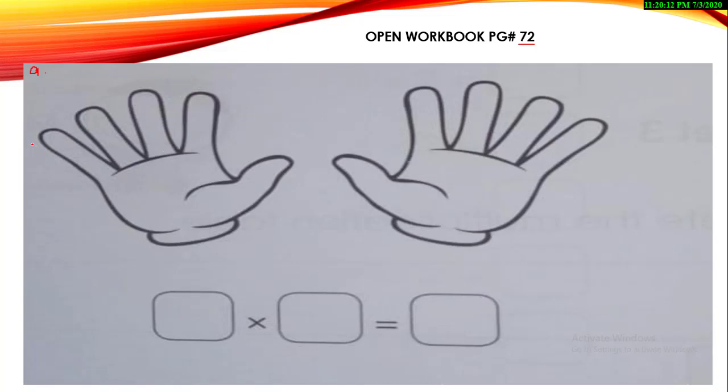So let's count the fingers. 1, 2, 3, 4, 5. Everybody knows that we have 5 fingers in each hand. So without wasting time, 5 and how many groups of 5? 1 and this is 2. We got two hands. So 5 twos are, what will be the answer? Yes, 5 twos are 10. Part A is done. You are going to use the 5 times table for this page, and this question helps you a lot to solve the page quickly.